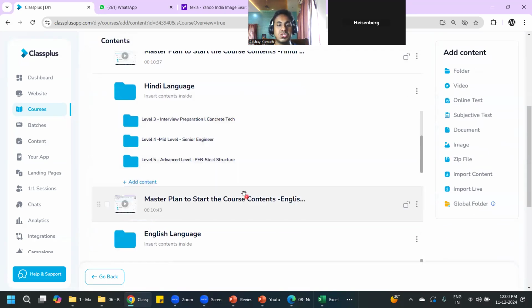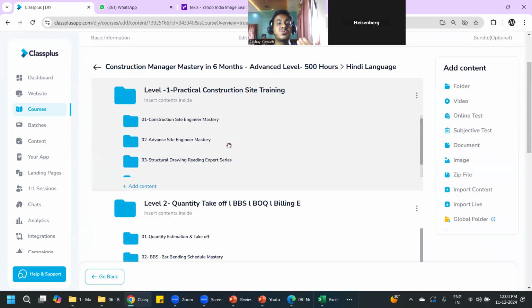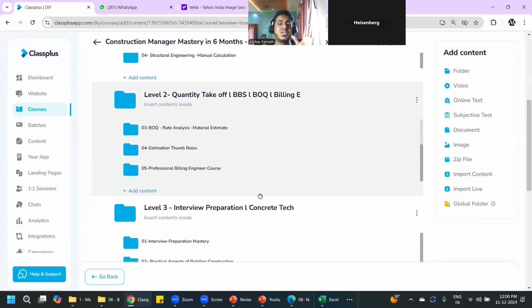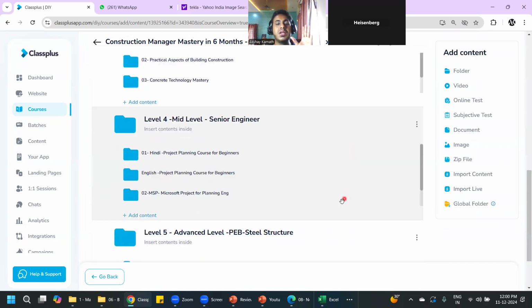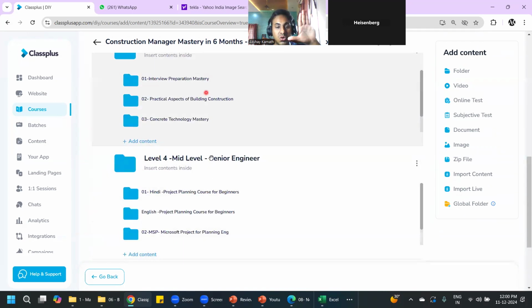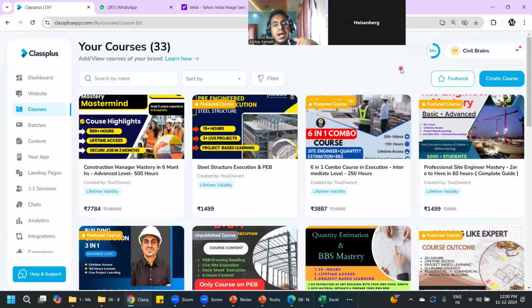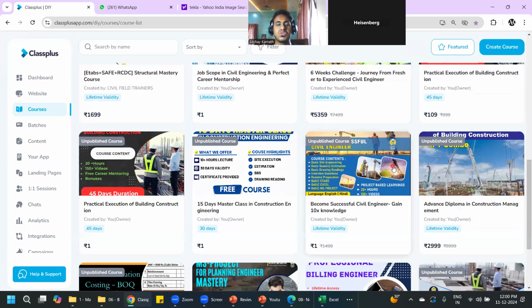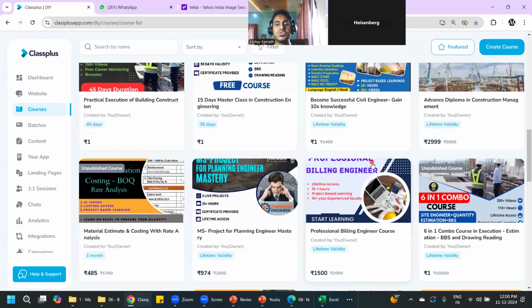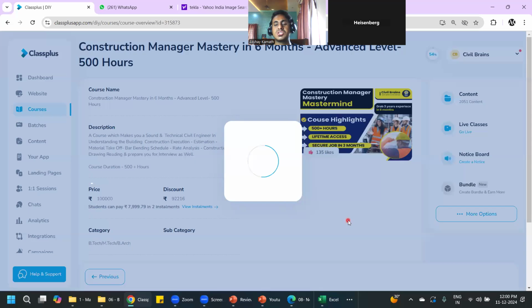Learn how to do the estimation. Learn how to read the structural drawing. Learn to understand the concepts behind those things, how the footing size, column size, beam size is decided. And then also learn the steel structure execution. Once you finish all these things, then we'll go for the AutoCAD and the 3D designing course. And if you want structure designing, I have a separate course on structure designing. I'll tell you that course.